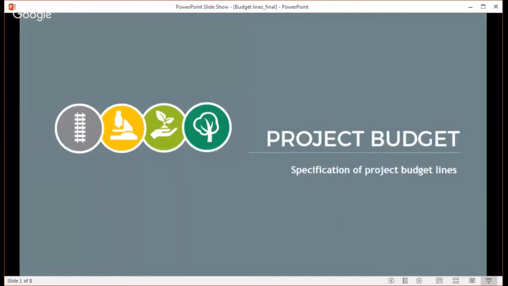budget lines. That will help you to plan your project budget according to the eligibility rules set by the program and develop a sound proposal to be submitted to the third call for proposals for the Interreg Central Europe program. To begin with, the project budget is to be developed considering all the activities planned in the project, as well as the involvement of the relevant project partners to achieve the set project objectives.